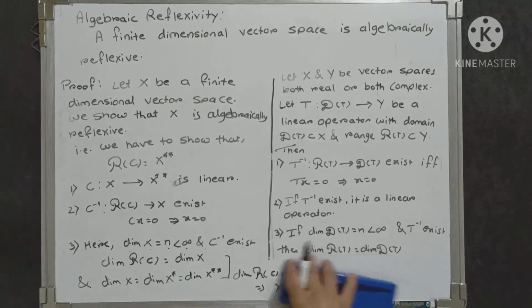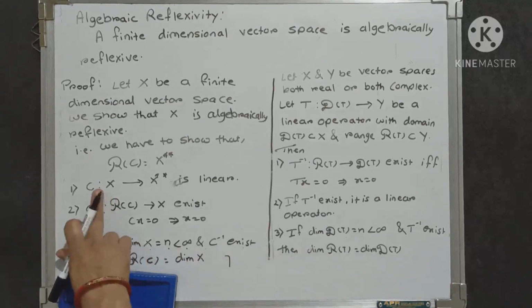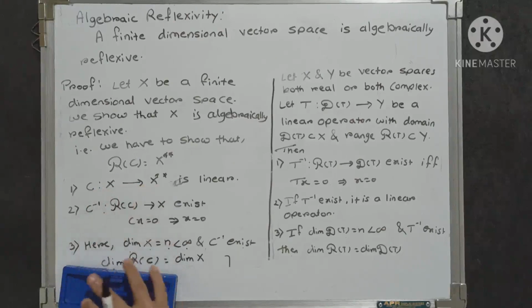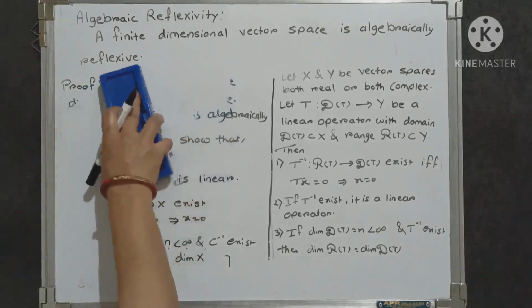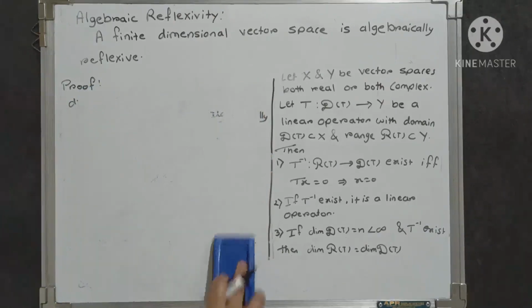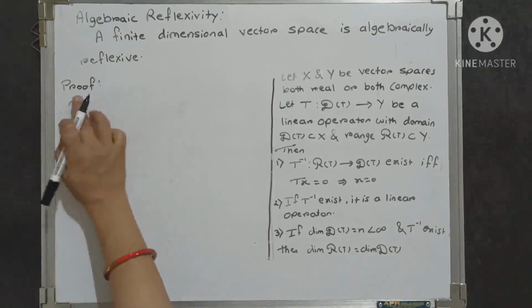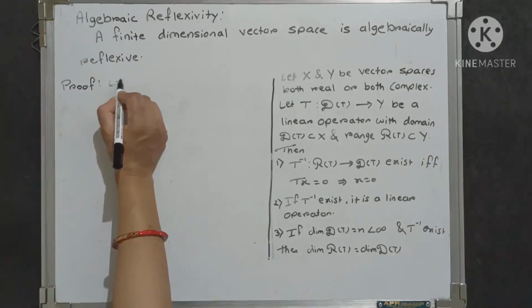So let's start the proof of this theorem. First step, we show that the canonical mapping C, which is from X to X double star, is linear. We start the proof like this.